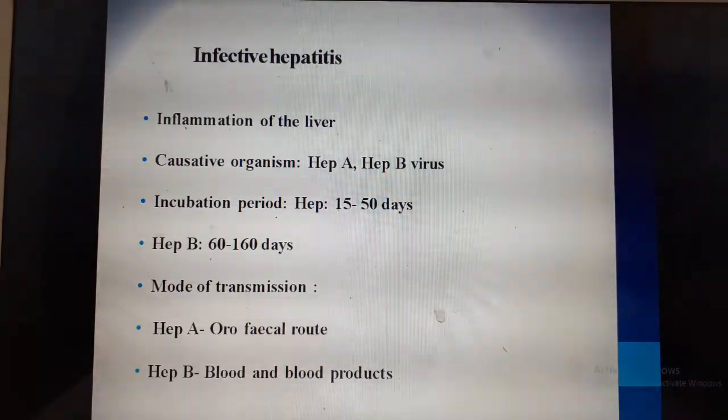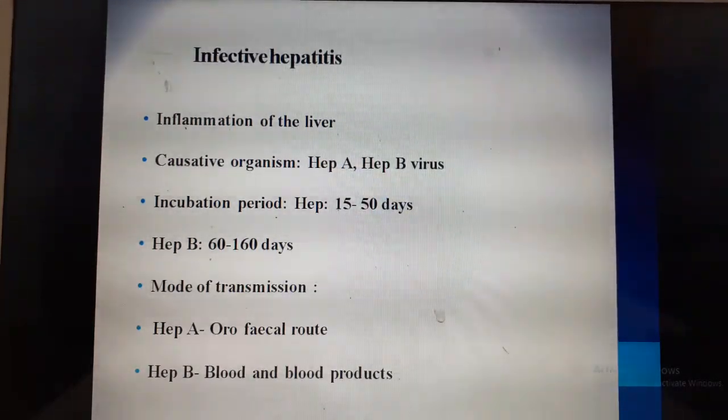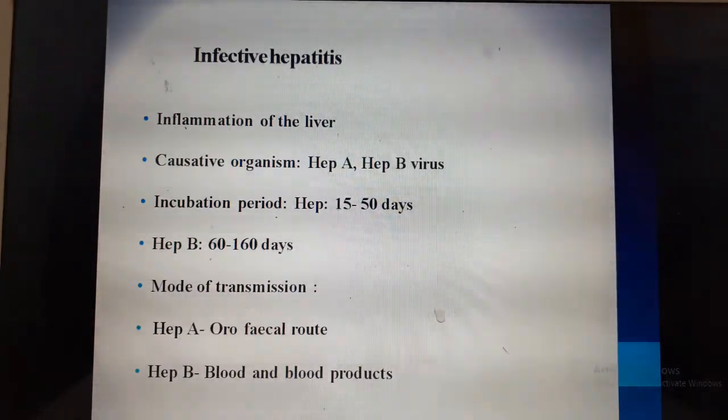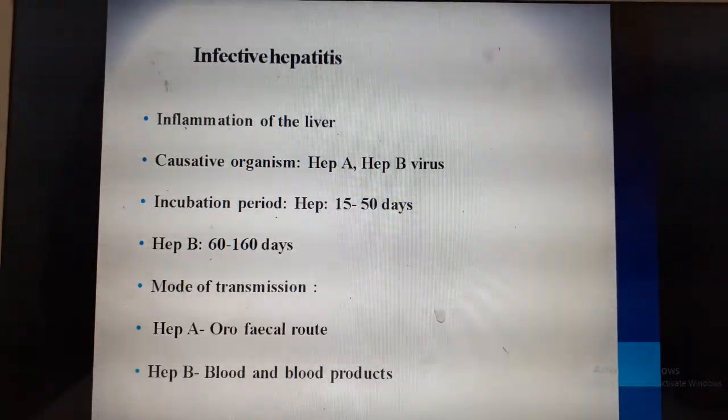The incubation period for hepatitis A is 15 to 50 days and hepatitis B is 60 to 160 days. The mode of transmission for hepatitis A is orofecal route. Hepatitis A and E is by orofecal route. B and C is by blood and blood products.